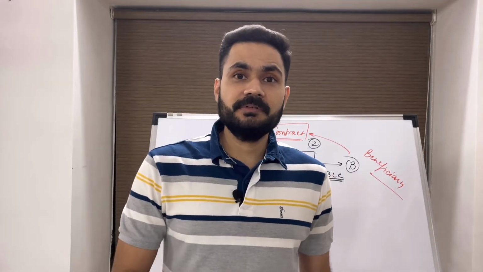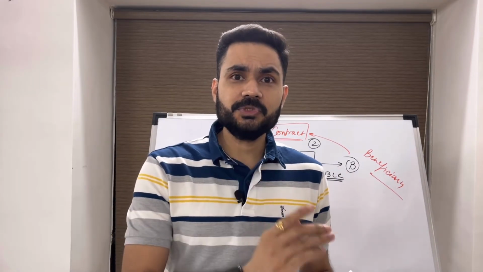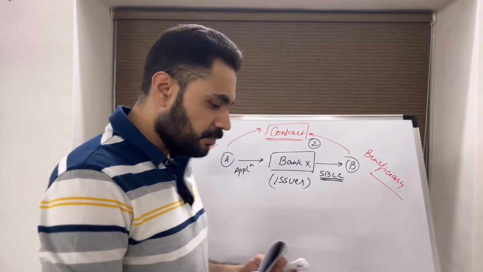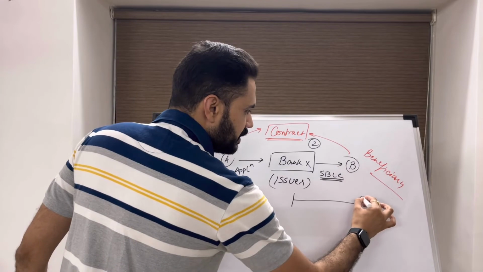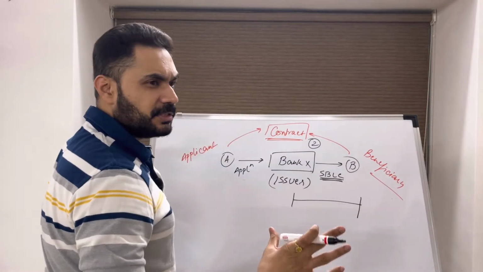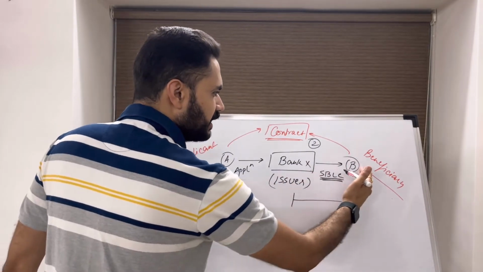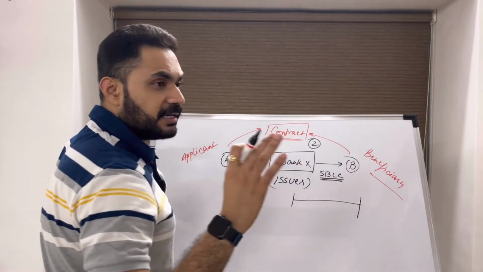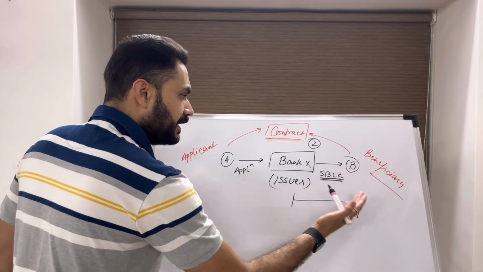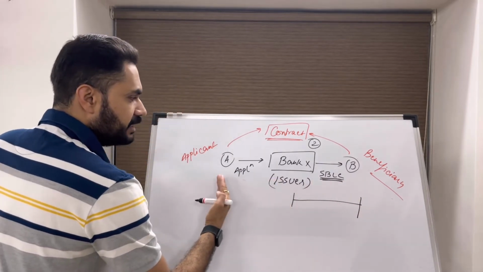Next is 1.07. 1.07 deals with the issuer and beneficiary's relationship. What it says is that this SBLC is a link, or a contract, between the issuer and the beneficiary. It is independent of any other relationship which might exist between the issuer and the applicant.